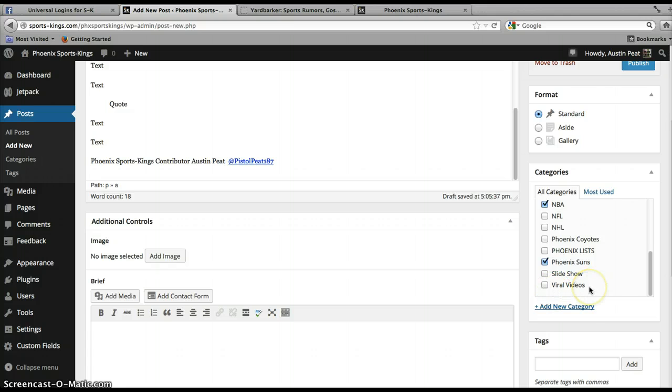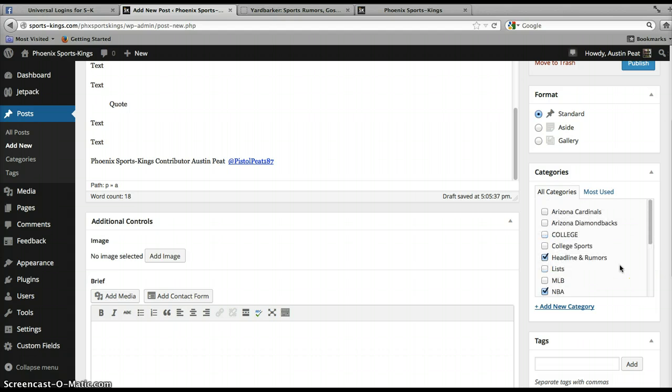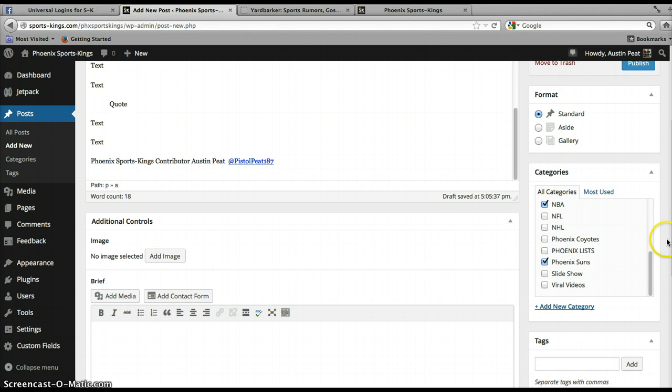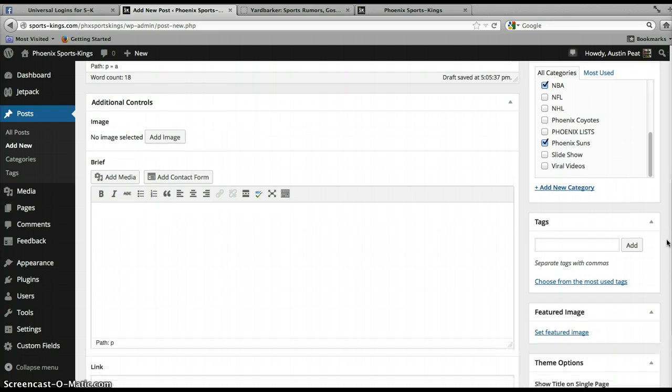Some sites don't like that though. You'll have to get with your site manager and see what they prefer, if they'd like you to double post in different categories or just pick one. So for now, we'll just leave it under Phoenix Suns. And I believe that would be it for categories with this specific piece.